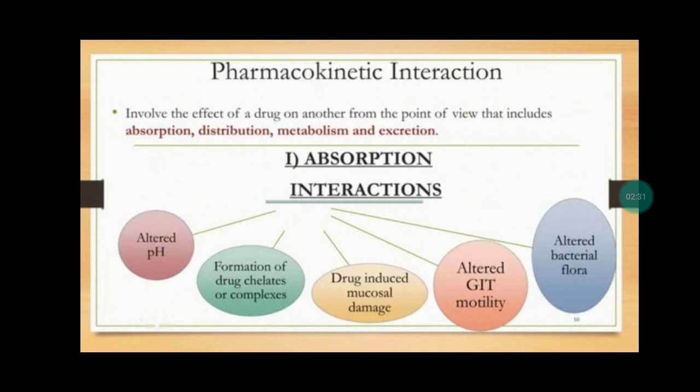Now we will see pharmacokinetic interactions. They are divided into four types: absorption, distribution, metabolism, and excretion. First of all, absorption interactions. Absorption interaction takes place by five processes: altered pH, formation of drug chelate complexes, drug-induced mucosal damage, altered GIT motility, and altered bacterial flora.